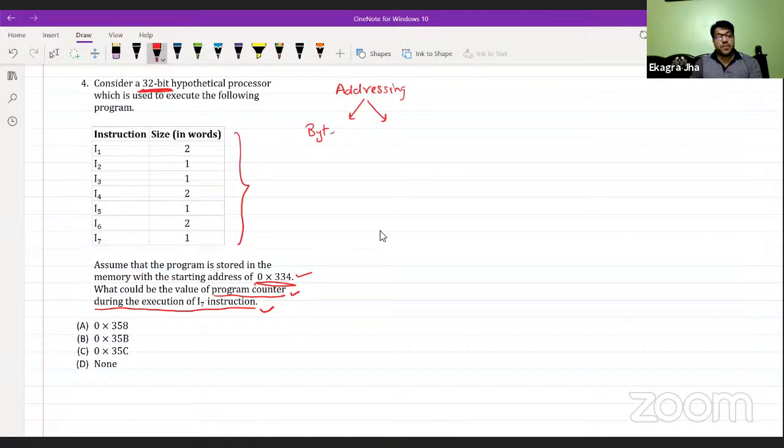One is byte addressable, and the other is word addressable, where if not mentioned, byte addressable is considered as the default. As in this question, there is no information about whether the addressing is byte addressable or word addressable. We are going to consider it as byte addressable.